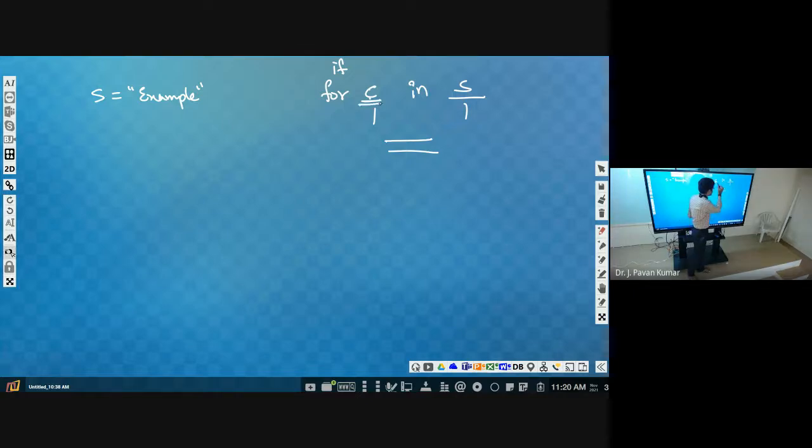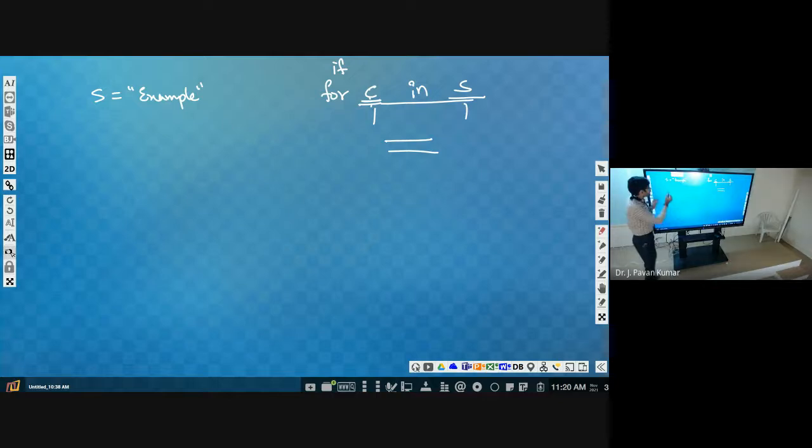For every C in yes, whatever characters we have in yes, one by one they will be placed and considered as a C. The first C will be this E, the next C will be X, the next C will be A, like that. For every C in yes, for every C in example, we have to print.